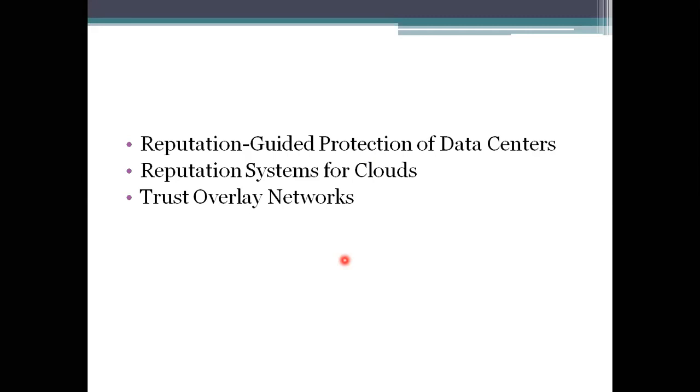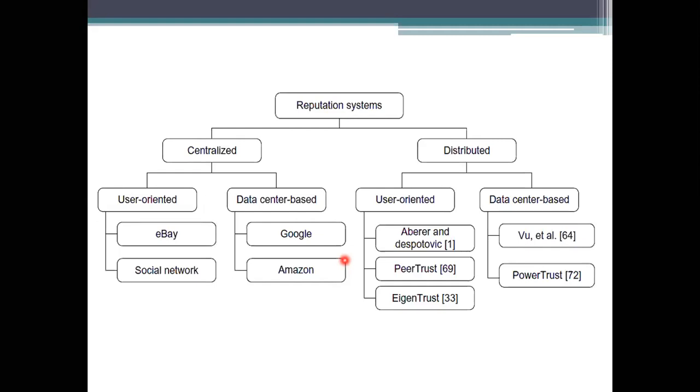When we are specifying these data centers, we need to take the design options into account. The design options here are the reputation systems. The first one is centralized, the second one is distributed. Coming to the centralized and the distributed ones, we have two environments here: one is user oriented and the other is data center oriented, that is, data center based.